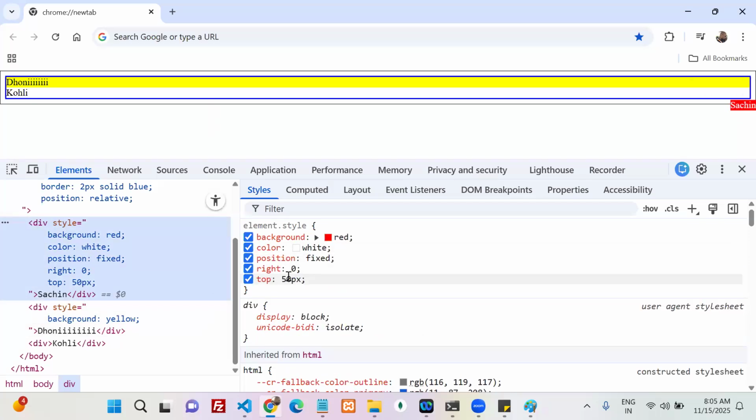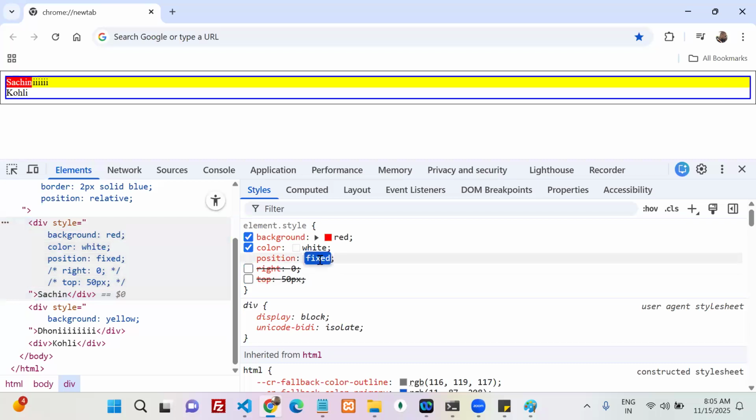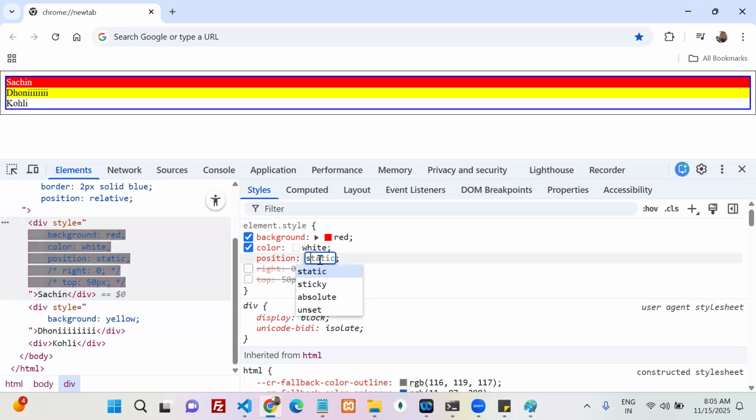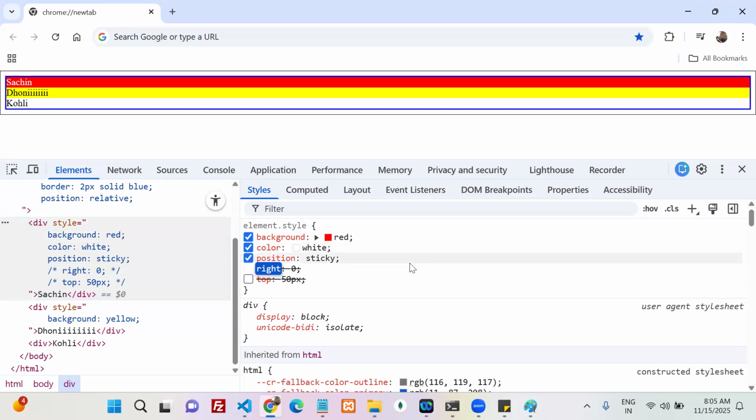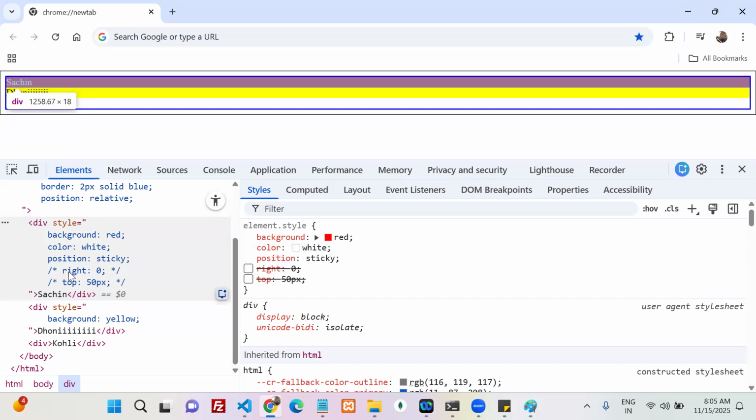So to my Sachin, I don't want fixed. What is my position now? Sticky position. Okay, my position is sticky.